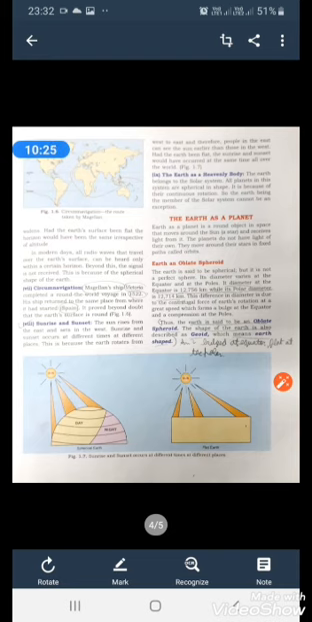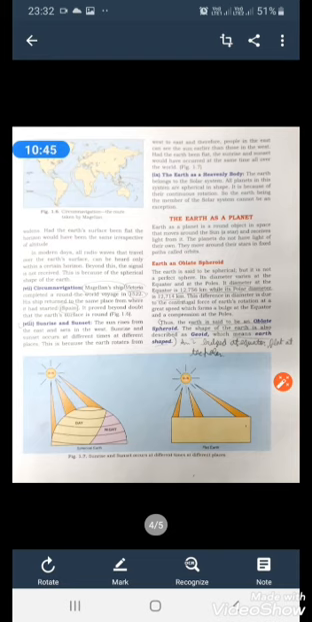The earth is a heavenly body. The earth belongs to the solar system. All the planets in this system are spherical in shape. It is because of their continuous rotation. So the earth, being a member of the solar system, cannot be an exception. So all the planets are spherical in shape.